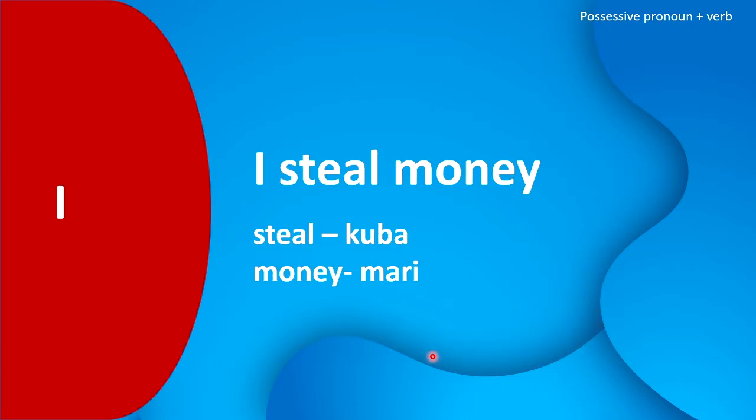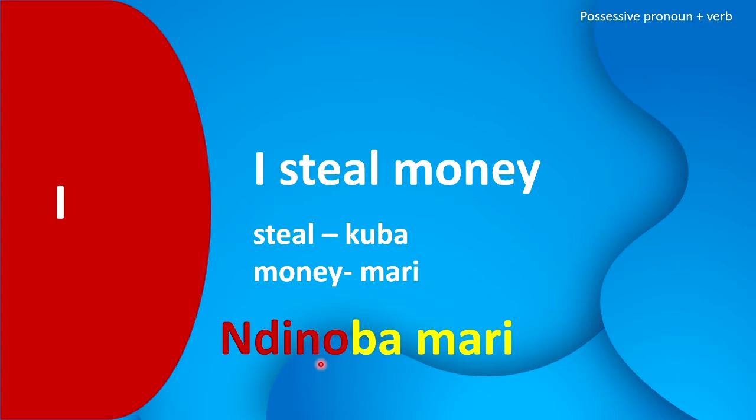Okay, another example. I steal money. Our verb here is steal, and in Shona it's kuba. Money in Shona it's mari. So when you're combining I, which is ndino in Shona, and steal, which is kuba, it becomes ndinoba mari.